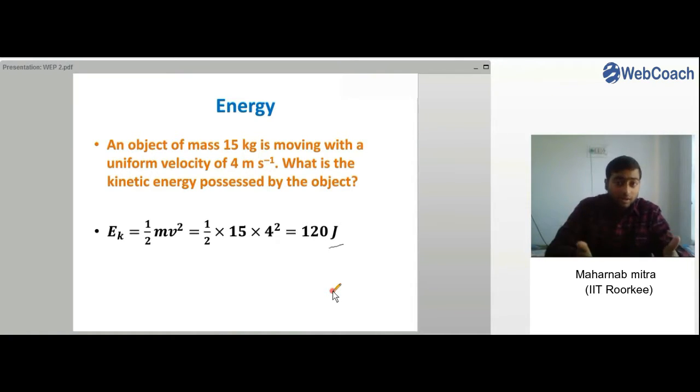And kinetic energy, as it is also an energy, must also be a scalar quantity, right? Energy is also a scalar quantity like work, because in the last class we had seen energy is equal to work.